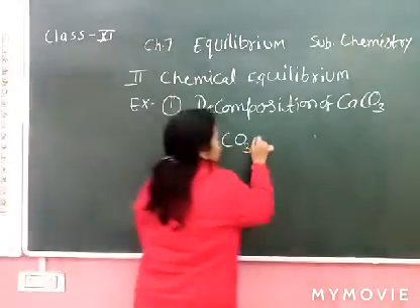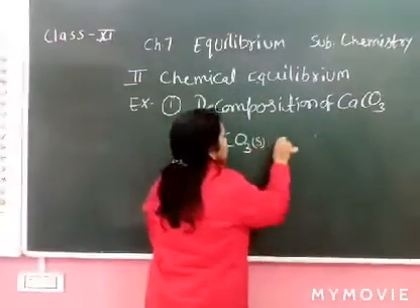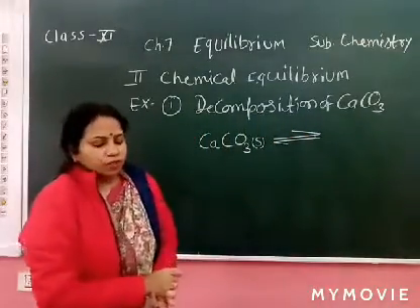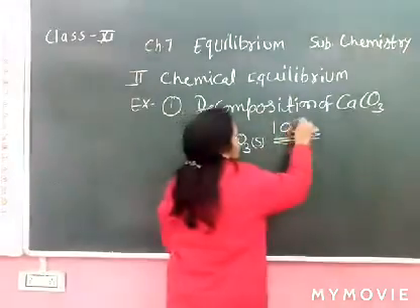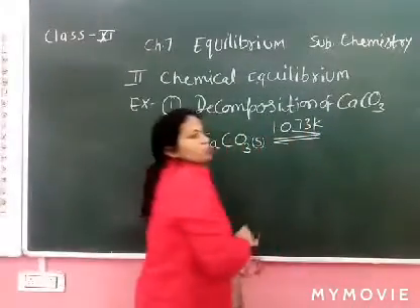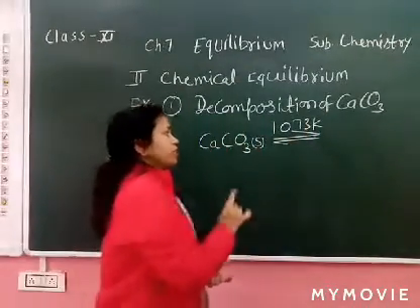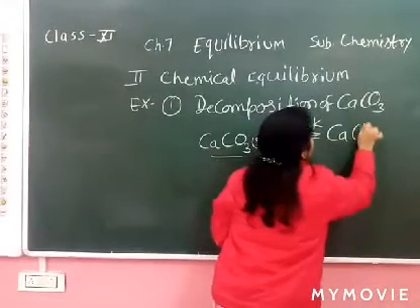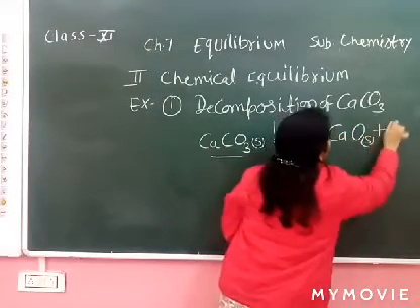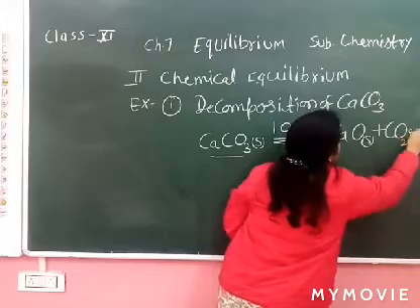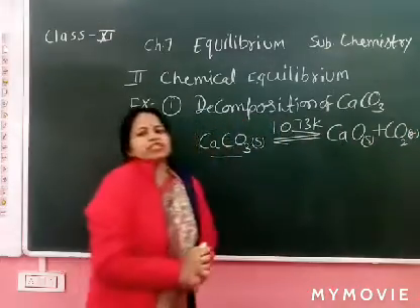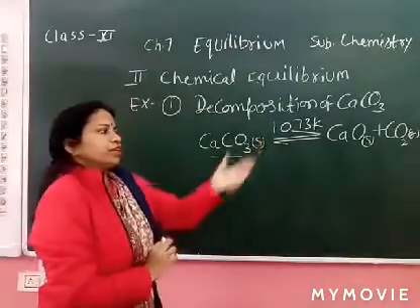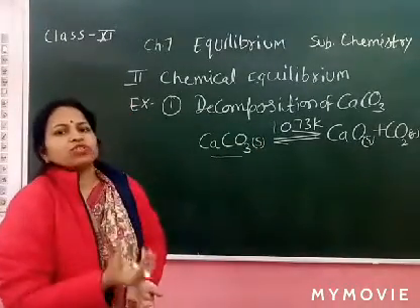So calcium carbonate, a solid, on heating at high temperature, 1073 Kelvin, at constant temperature forms calcium oxide, again a solid, and CO2. CO2 is a gas. So how to measure the CO2? By the manometer. By the manometer we can check the CO2 is produced.